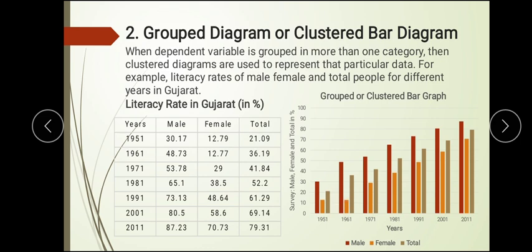Here the different bars represent different categories, like the male and female literacy rate in Gujarat. So when the dependent variable has categories, at that time you have to use a cluster bar diagram. This helps us understand the male literacy rate, female literacy rate, and the total literacy rate in Gujarat with the help of this type of diagram. So this is how it has been drawn. And here also the bar represents the literacy rate, which is in percentage. So here years and literacy rate are taken up.